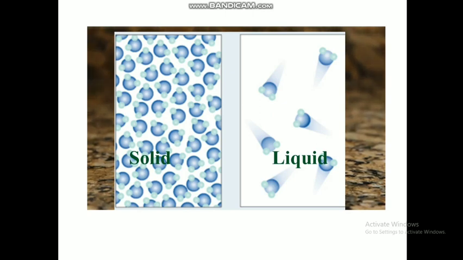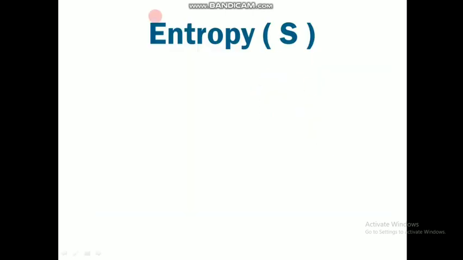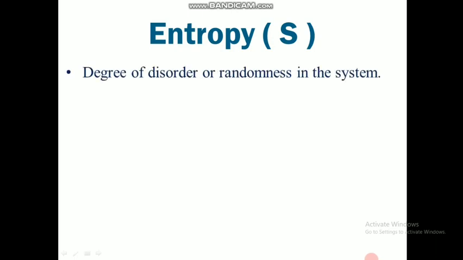One, which we discussed earlier, is the decrease in energy, and now we tell the next factor, which is entropy. So entropy is nothing but the degree of disorder or randomness in the system. For a system to be spontaneous, either it should reduce energy or it should have more entropy. Then we can tell the process is spontaneous. So combiningly, decrease in energy or increase in entropy will result in spontaneity.